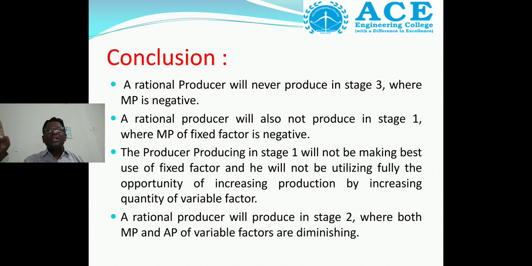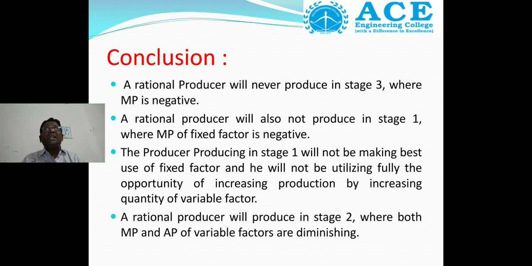The first conclusion is that a rational producer will never produce in stage 3. Why? Because marginal product is negative there. So stage 3 is not suitable for production. So the rational producer never chooses the third stage.